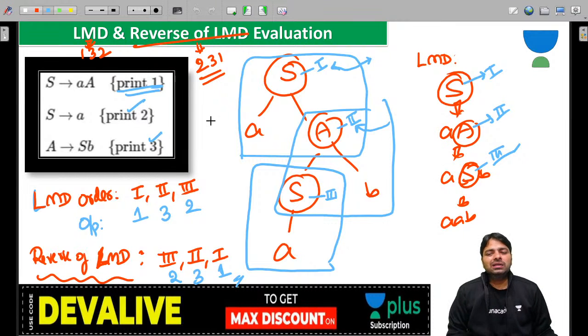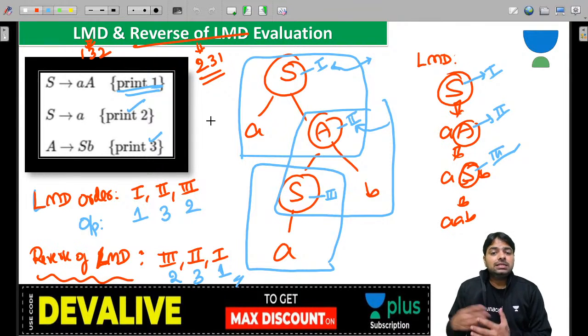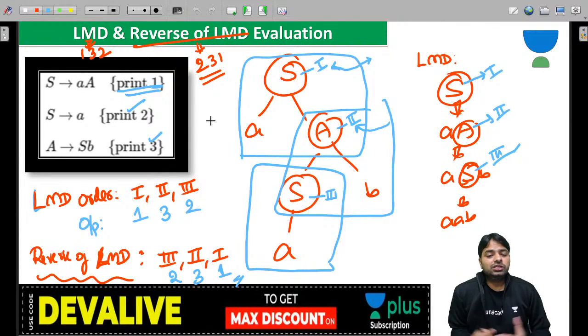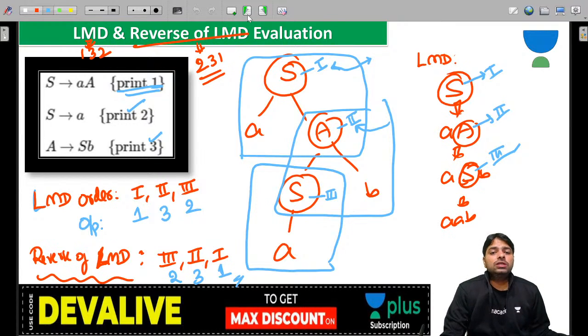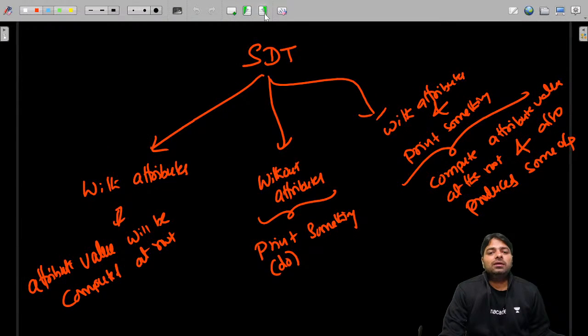Don't assume that syntax analysis is the same as this syntax. This is not syntax analysis. It depends on syntax, but it is doing semantic. In this semantic verification, I can take care of any kind of evaluation. That's what these many evaluations are. Do you see that only LMD, RMD? Did I talk about that? Look at that.